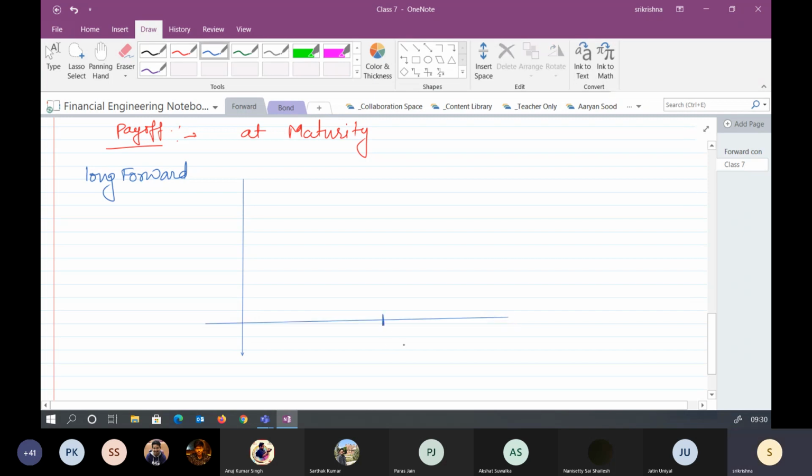Now, this is my forward price. Let's say that this could be 107 or 106.5, lying in between. Correct?